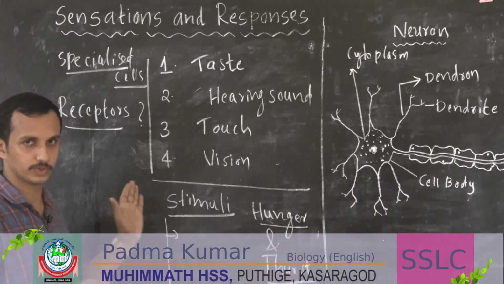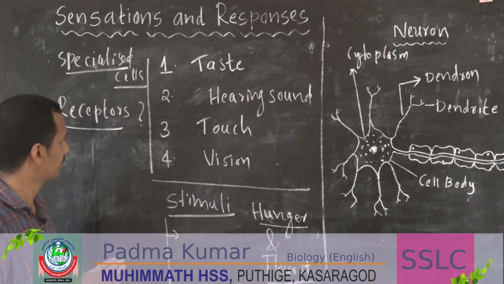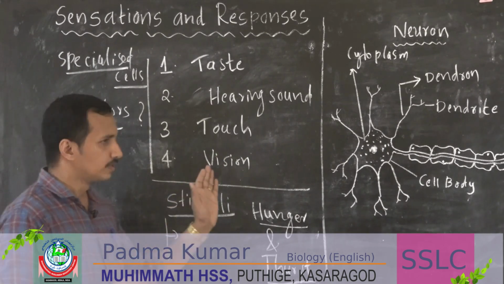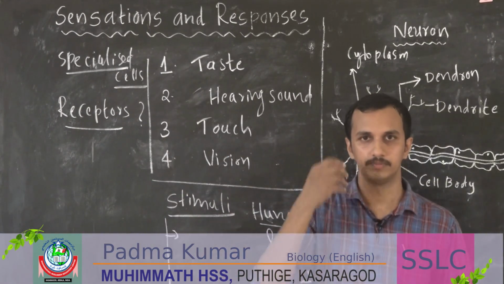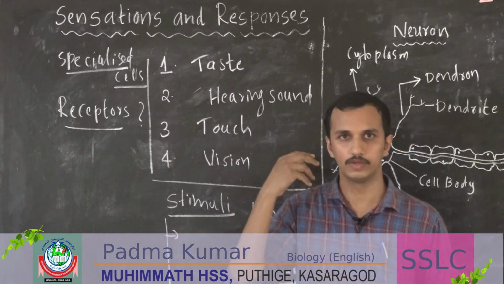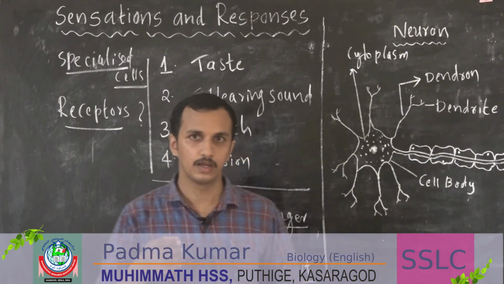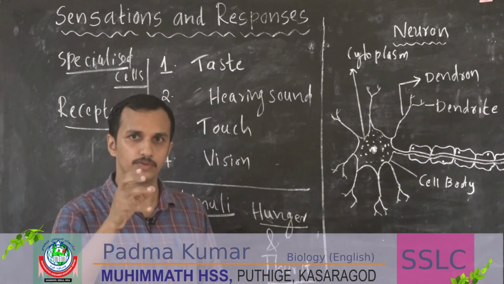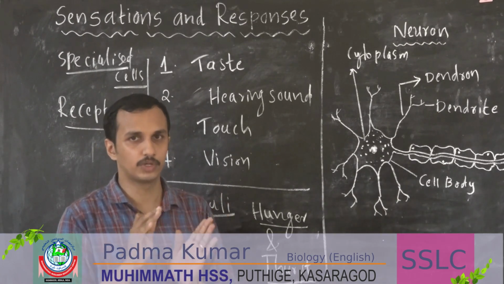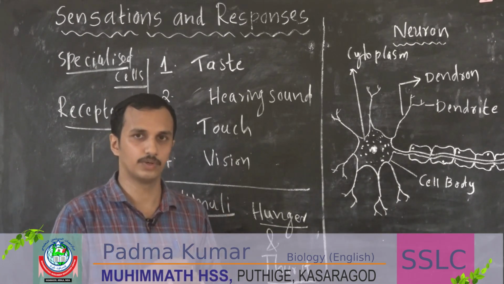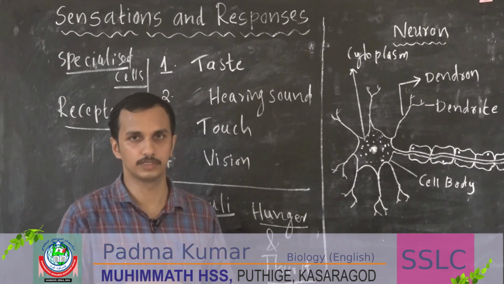Now let us move to the next section. Receptors will receive stimuli, whether hunger, thirst, heat, cold, whatever it may be. Actually, who controls the transport of impulses or the functioning of receptors?